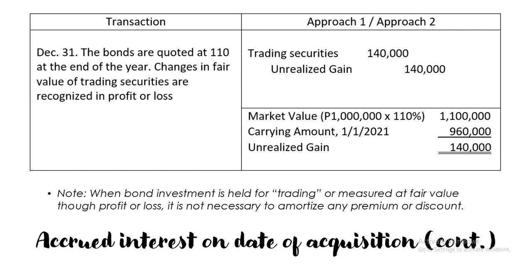So, note that when the bond investment is held for trading, or measured at fair value through profit or loss, it is not necessary to amortize any premium or discount. So as you can see, we did not amortize any premium or discount here since the bond is measured as trading securities, or held for trading. Ayan.